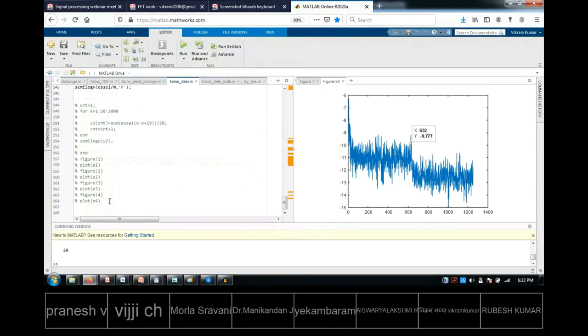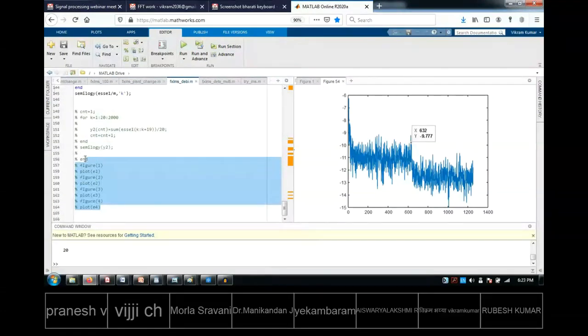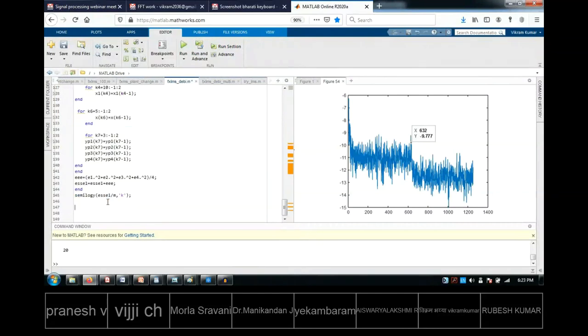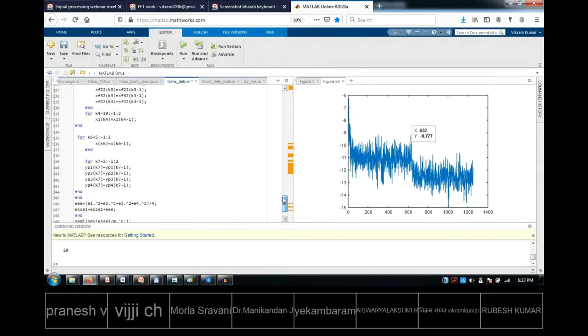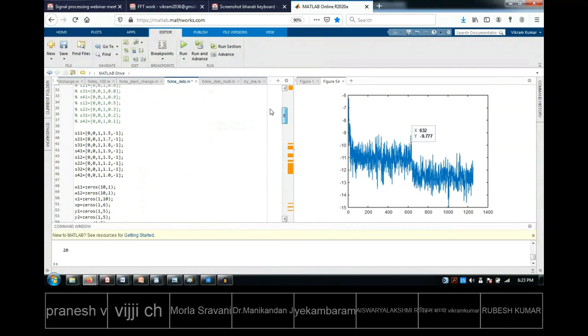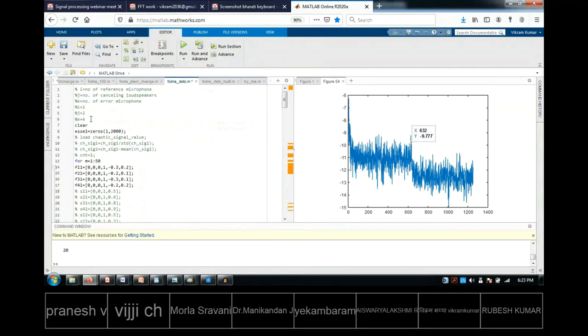Don't worry, because most of the lines are green. The green things are all commented lines, so don't bother about seeing all of them. I will remove this now. Okay, I removed that, so now it is only 145 lines. A lot of things can be removed in fact. So don't worry about the number of lines, and in fact most of the things will be common.